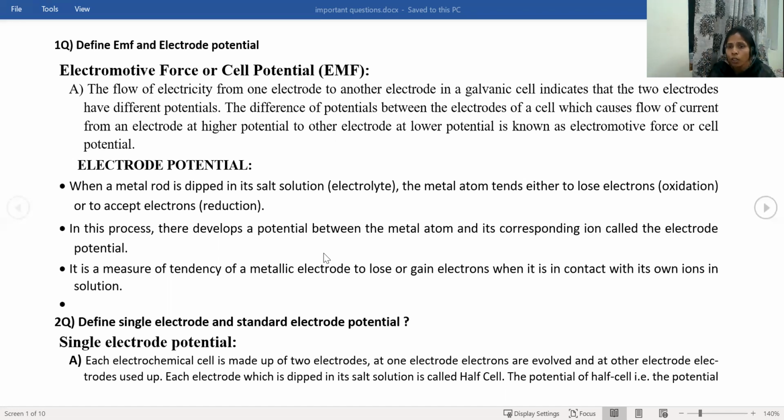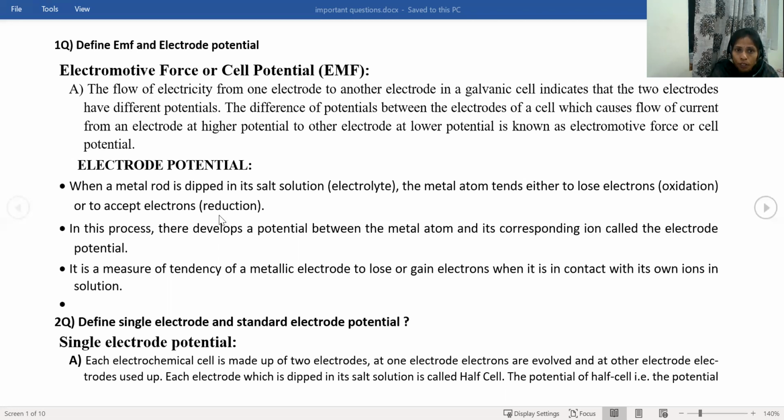What is meant by its own salt solution? When M, which is nothing but metal, is dipping in its own salt solution, what is its own salt solution? MX. Just assume MX. Does it have M? Yes, it has M. So it is called its own salt solution. If zinc is the metal, zinc sulfate will be the electrolyte. If copper sulfate is the electrolyte, that is not its own salt solution. Own salt must have the metal ions.